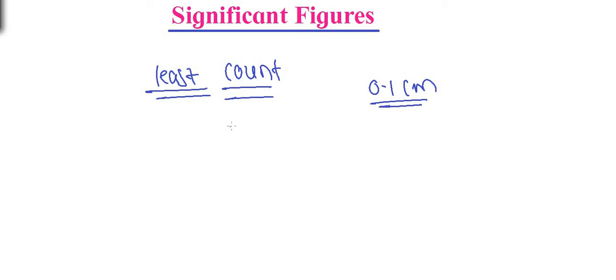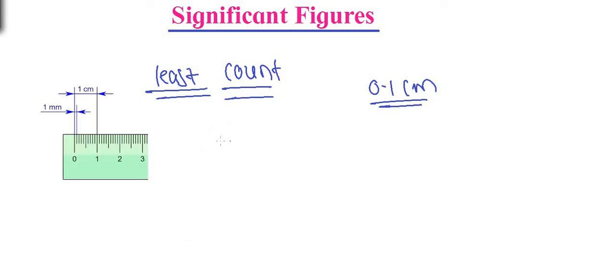Now if you are going to take 3 readings using a meter scale, let the 3 readings be 10.2, 10.3 and 10.2 again. So we have measured a length as 10.2, 10.3 and 10.2 again.